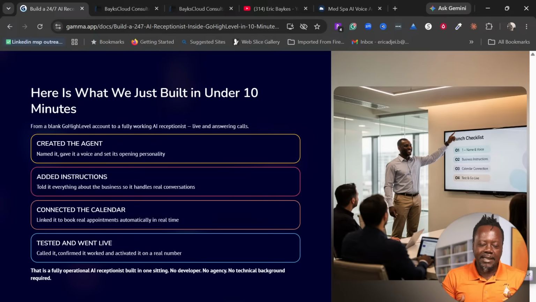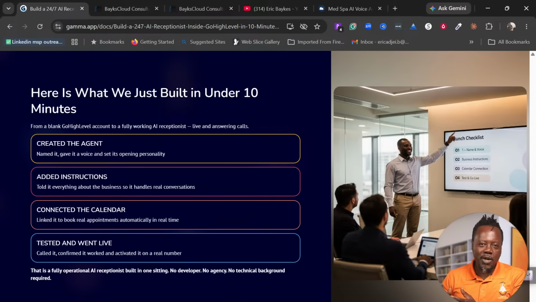We then connected a calendar to it so that the agent will have access to my calendar and be able to schedule appointments all the time, no issues at all. And then we tested this live agent.